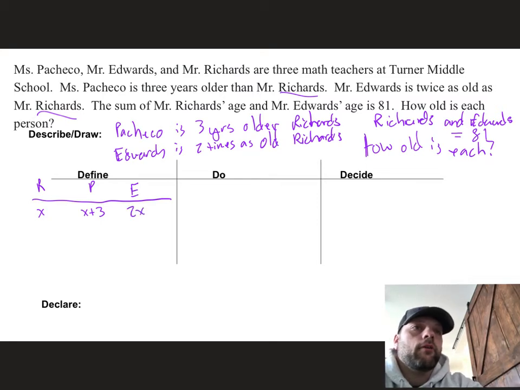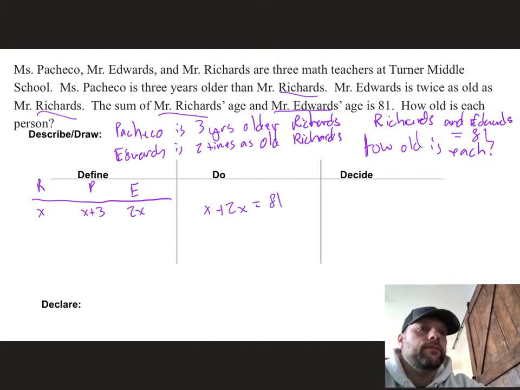Okay? Now, here's the key on this one, it's saying Mr. Richards and Mr. Edwards' age together added up is going to be 81. So that's going to be x plus 2x is going to equal 81. So if I combine my x values, I end up with 3x is equal to 81.